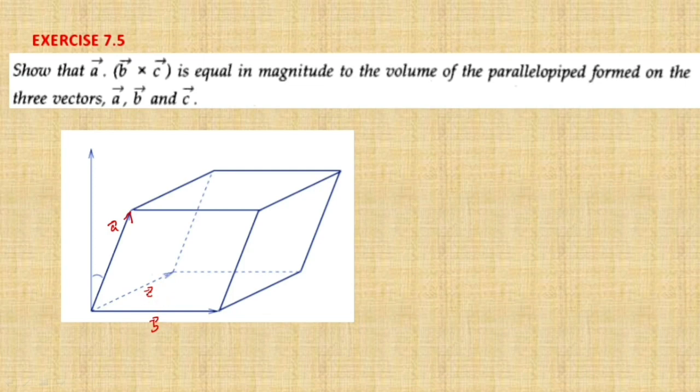You can see vectors B and C lie in one plane, correct? B and C lie in one plane. So we can give the names here. This is O, and this is A, and this is B, and this is C. So we can write vector OA is equal to vector A. In the same way, vector OB is equal to vector B, and vector OC is equal to vector C, correct?